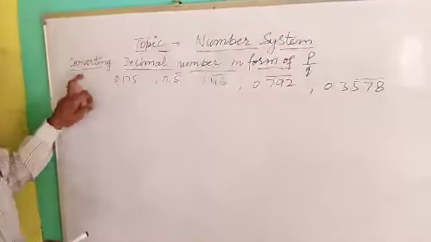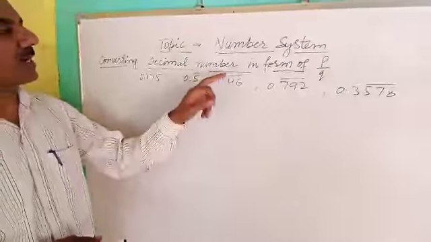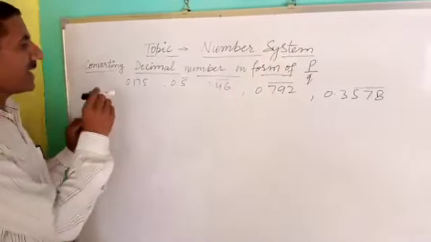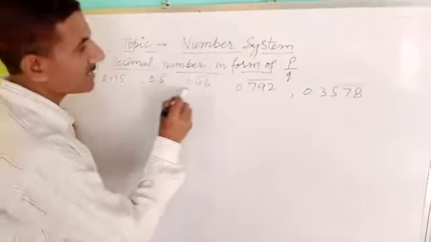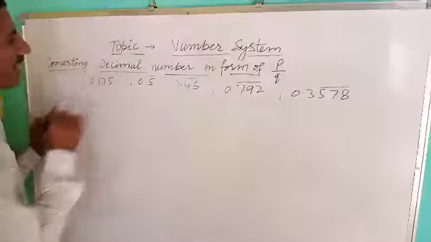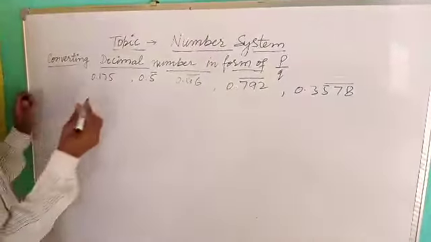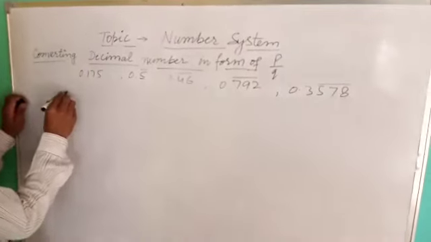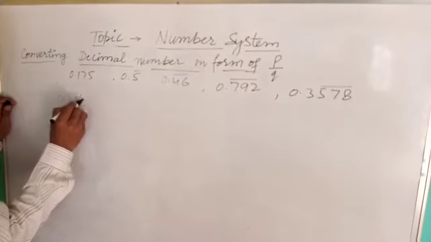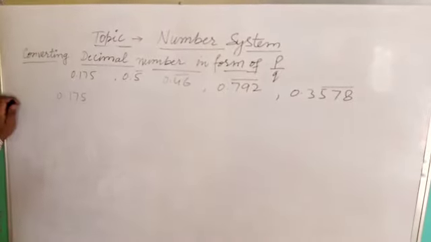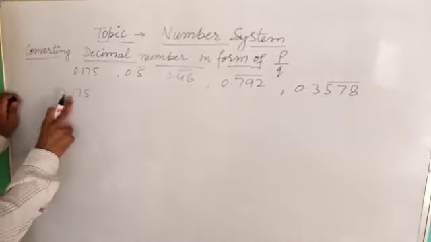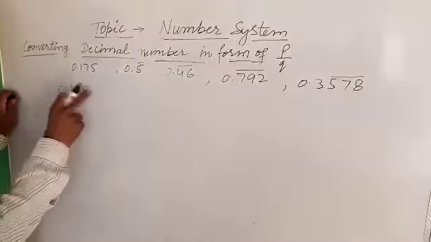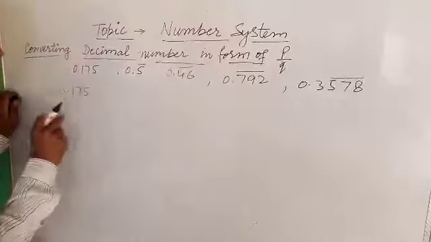The topic is how we convert a decimal number into the form P upon Q. I have written some rational numbers in the form of decimals. So how do we write a decimal number as P by Q? Let's take first 0.175. This is a terminating number because there are no digits or dots after 5.